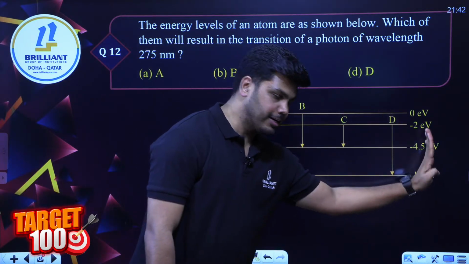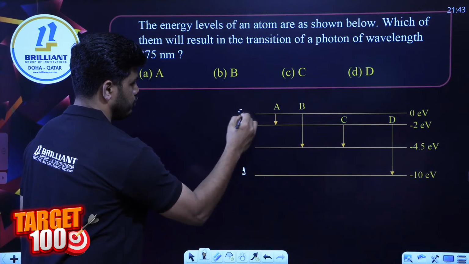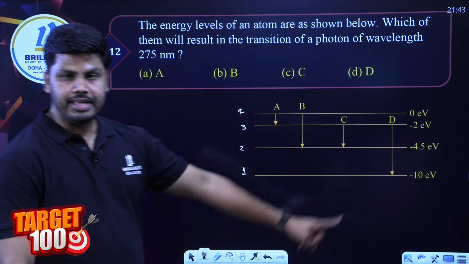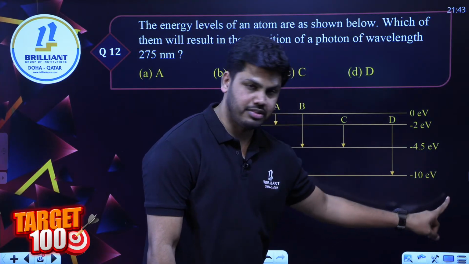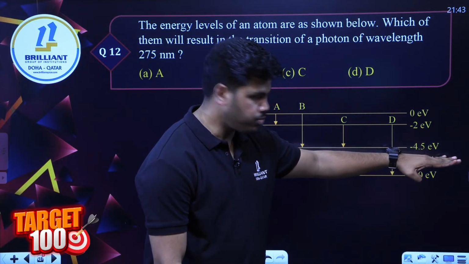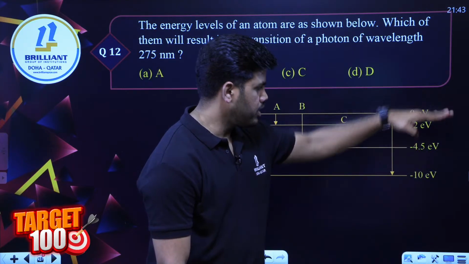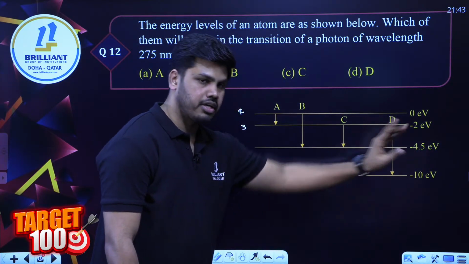Look at the diagram given. You are given energy levels 1, 2, 3, 4, and their value of energy is given on the other side. First, ground state energy is minus 10 electron volt, for the first energy level. Second energy level is minus 4.5. Third one is minus 2, and the last one is 0 electron volt. So energy of different levels are given.